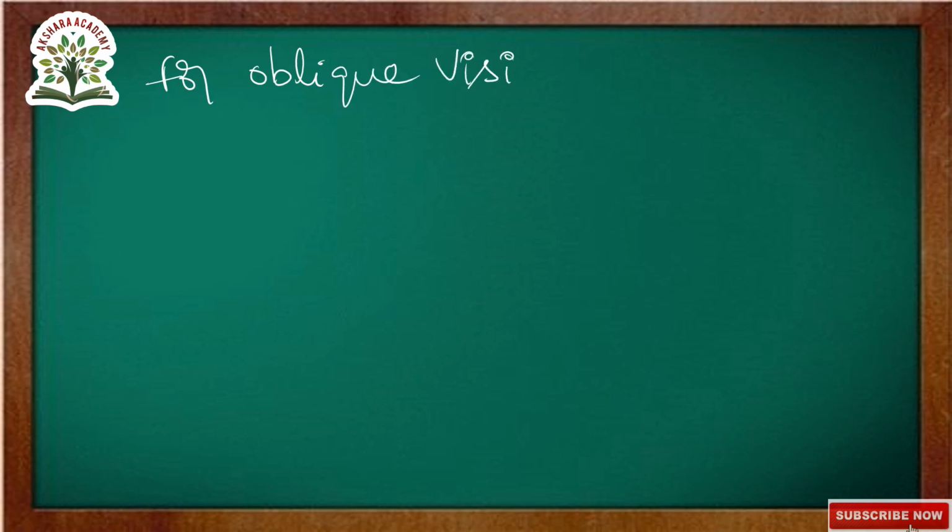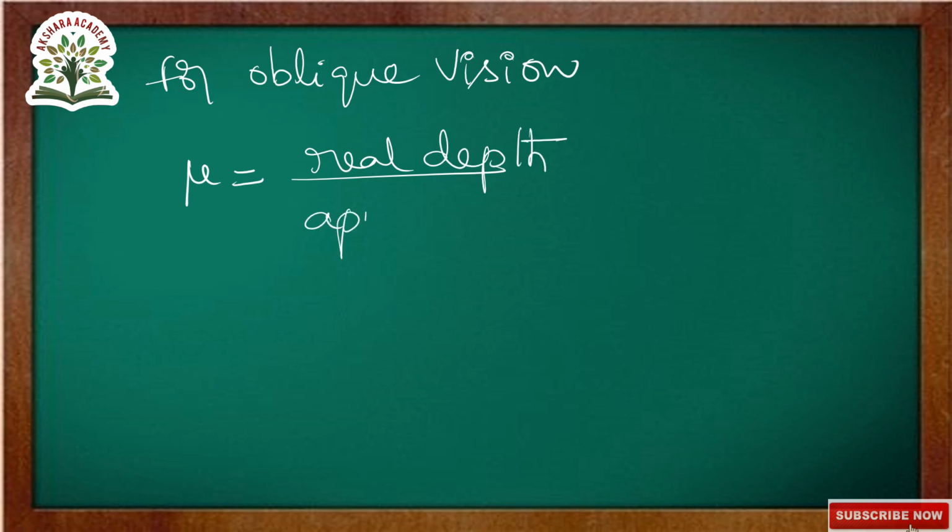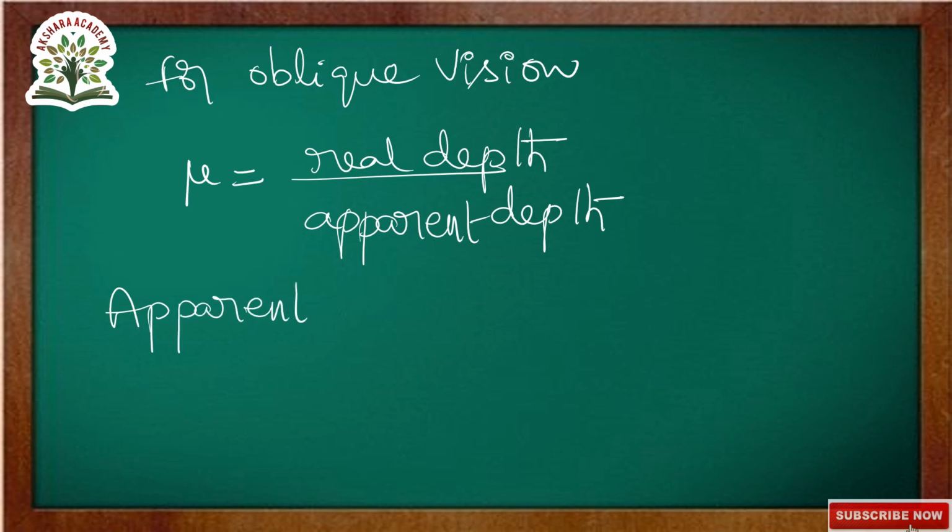Second one, for oblique vision, calculating apparent depth. Refractive index mu is equal to real depth by apparent depth. So from this we are writing the formula for apparent depth, taking cross multiplication, mu into apparent depth is equal to real depth, or apparent depth is equal to real depth by mu.